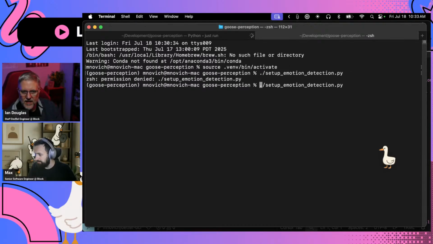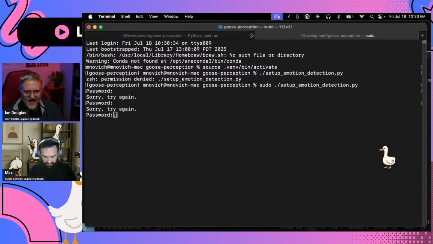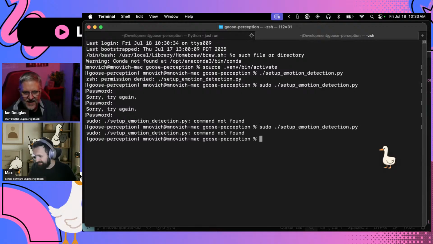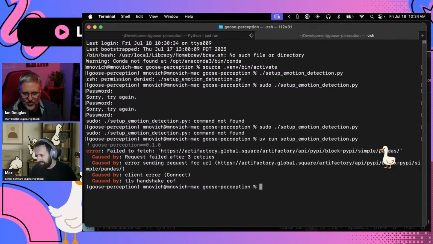Oh wow. Somebody pushed some permission issues. Come on. Sudo command not found? Really? Is it not in that folder? I'll just do uv run. Yeah, uv can do it. Nope. Oh, right.